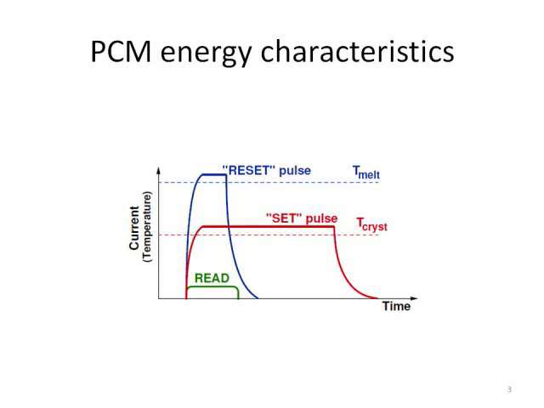A quick look at PCM energy characteristics shows us that its programming, or set and reset, requires very high currents. On the other hand, PCM reads are very efficient. Our approach improves energy performance by encoding data on PCM such that it exploits the efficient reads to reduce the amount of costly sets and resets.